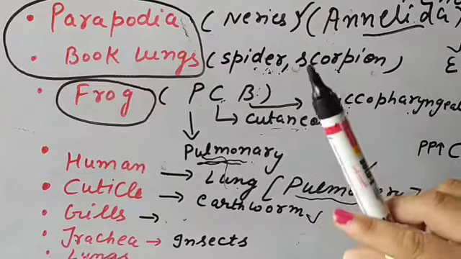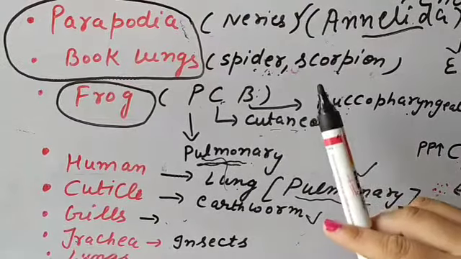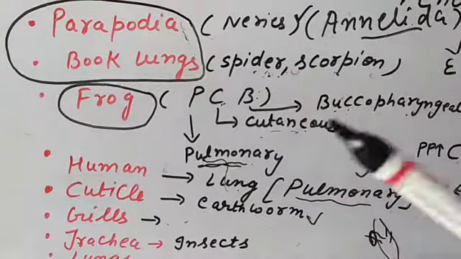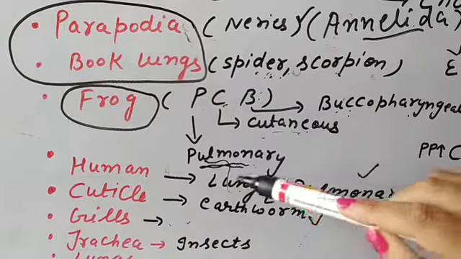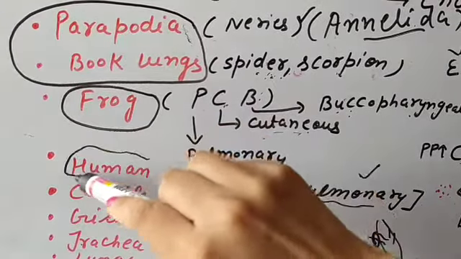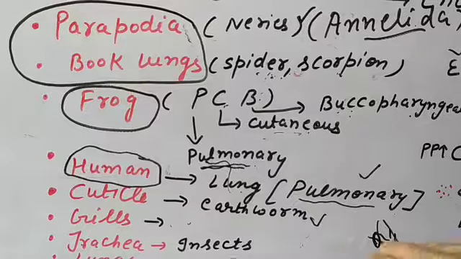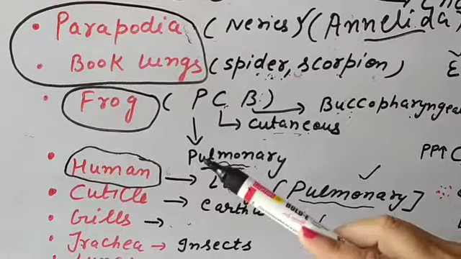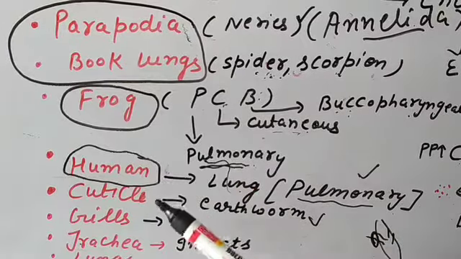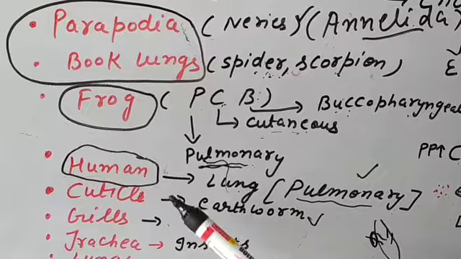So these all are the organs of respiration in different animals. Because we are studying human physiology, we have to study the respiratory system in human beings especially. So in our next lecture, we will discuss the human respiratory system.